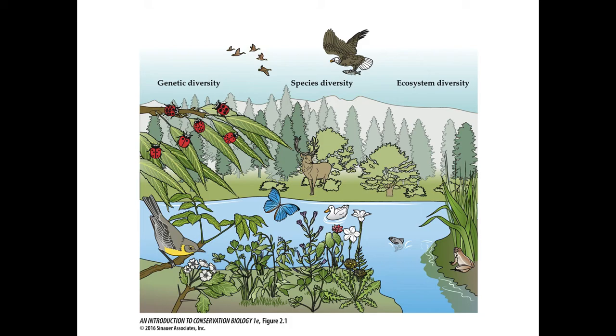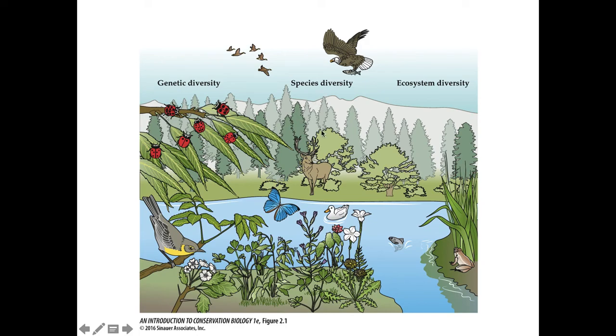This figure illustrates these three different types of biodiversity. Genetic diversity is illustrated here with the different ladybugs. They're showing the different spots to be heritable differences determined by the genetics of each individual. And so we can see that there is a diversity of genes among the individuals in these ladybugs.